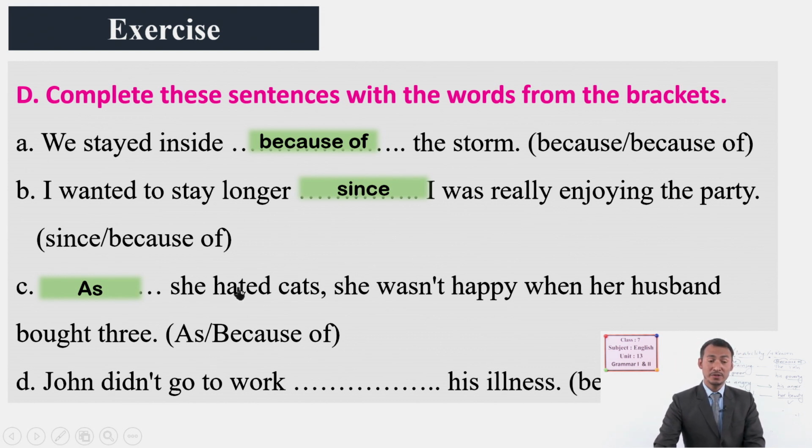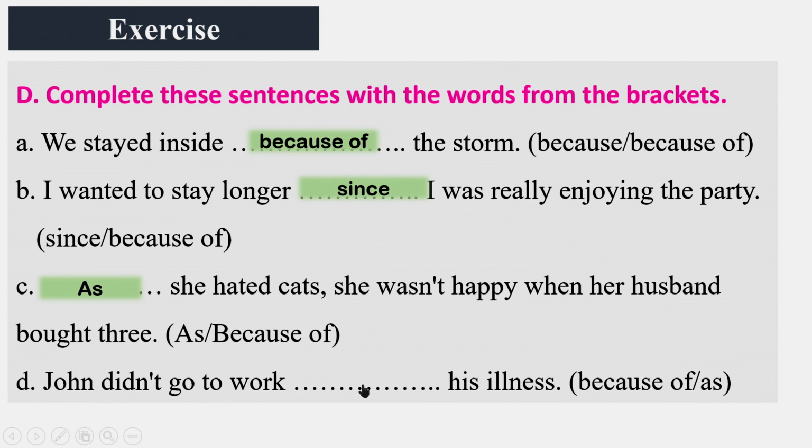John didn't go to work his illness. Look here, we have the similar nouns that we have talked about, like the storm, his illness, his anger, his poverty. So we use because of with this, right? Yes, you are right. So because of his illness.